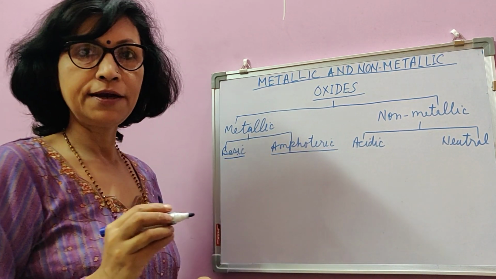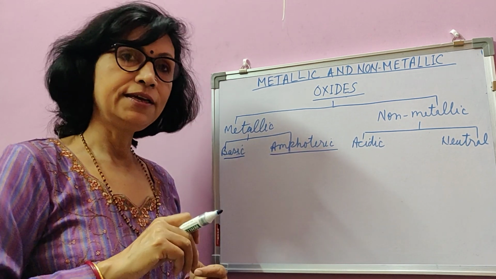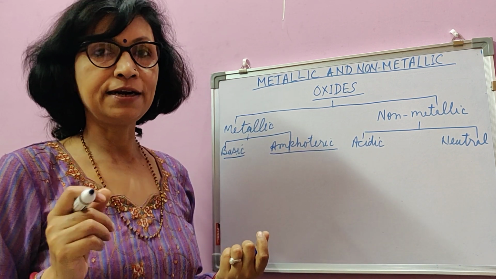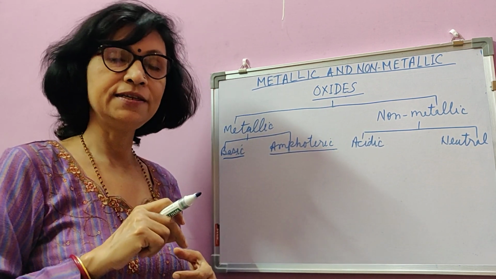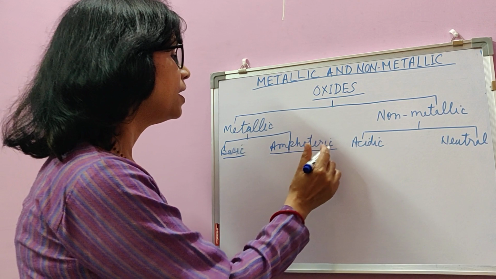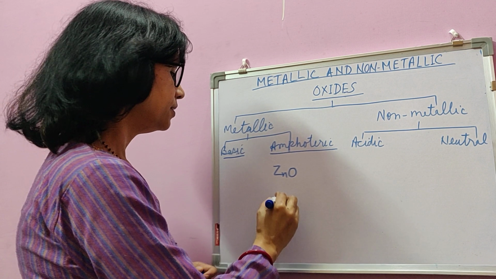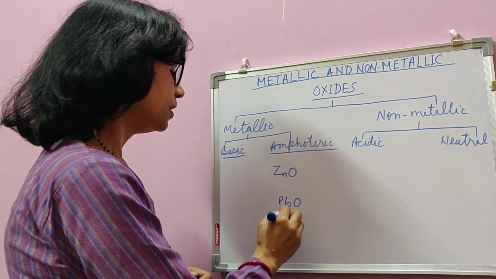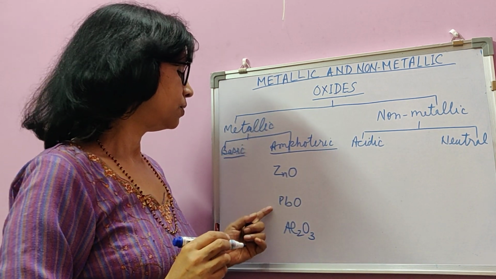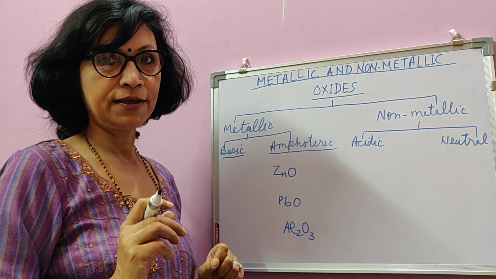Amphoteric oxide means an oxide which has dual personality or dual properties, which is acidic as well as basic. Sometimes with some reactants it acts as an acid, whereas with other reactants it acts as a base. So such metallic oxides are said to be amphoteric oxides. Examples are zinc oxide, lead monoxide and aluminium oxide. These are metallic oxides which are not basic by nature but are amphoteric by nature.